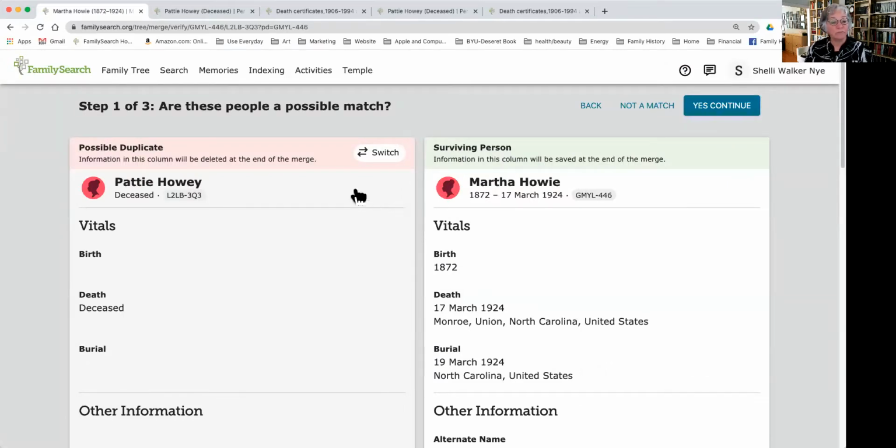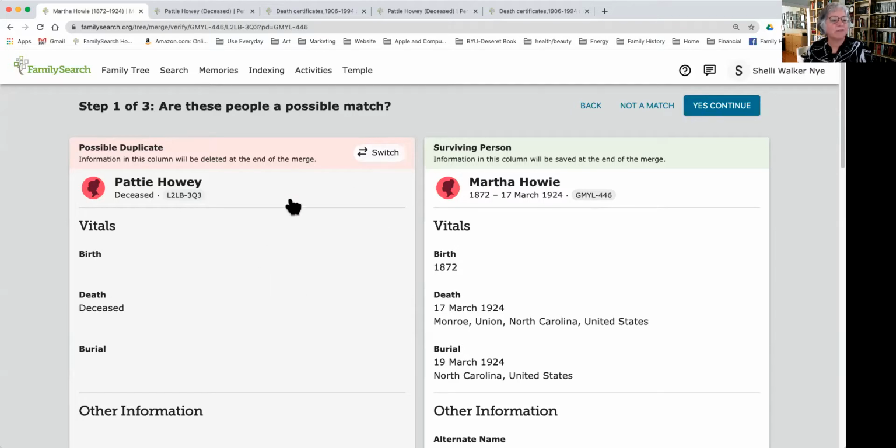So now what we're looking at here is step 1 of 3. They want you to ask the question, are these people a possible match? The surviving person is going to be on this side. If you've been merging and reviewing before, this is going to look a little bit different. The surviving person is Martha Howie. Here's her birth and her death, and here's her ID number.